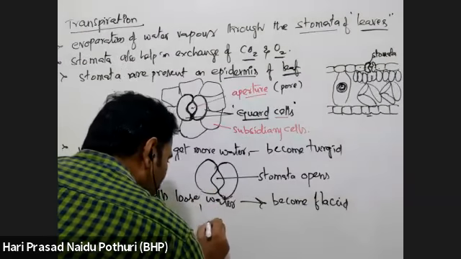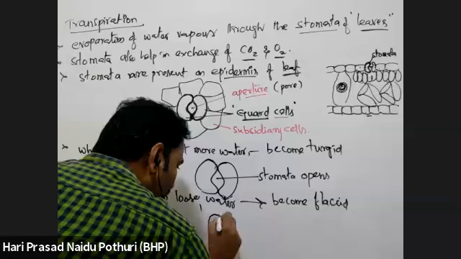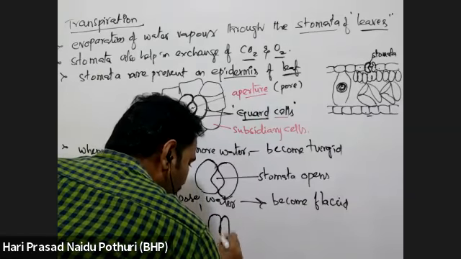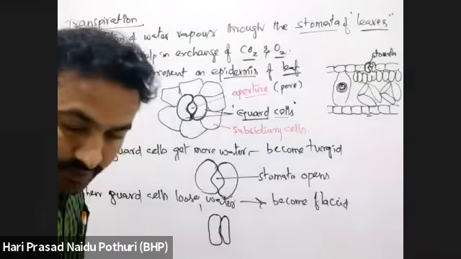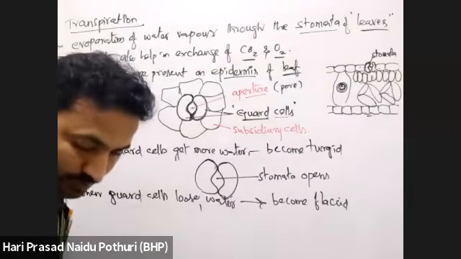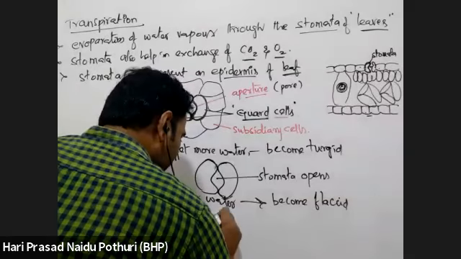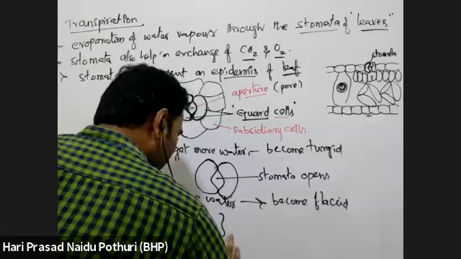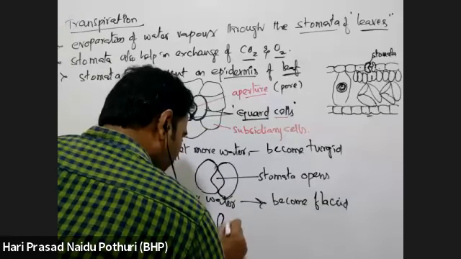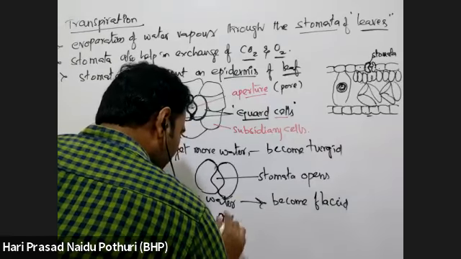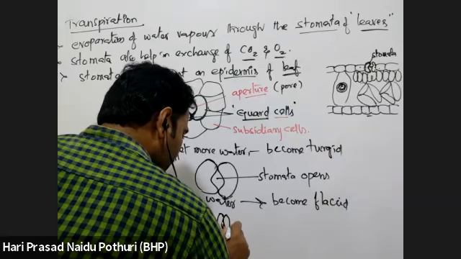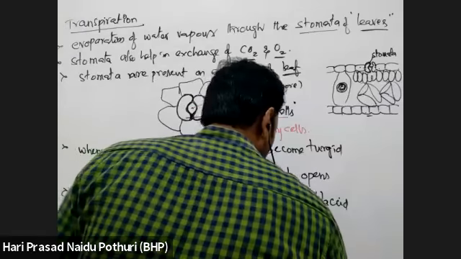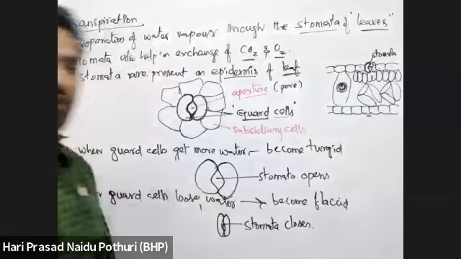So the two guard cells lose water, and when water is lost they become flaccid like this. Flaccid means like a plasmolyzed cell. Guard cells become flaccid, and as they become flaccid, stomata close.